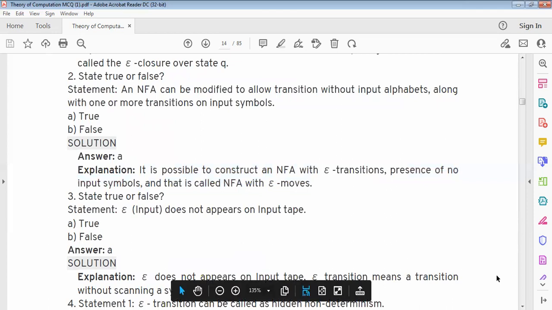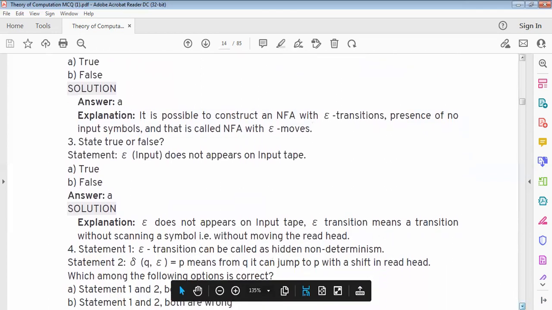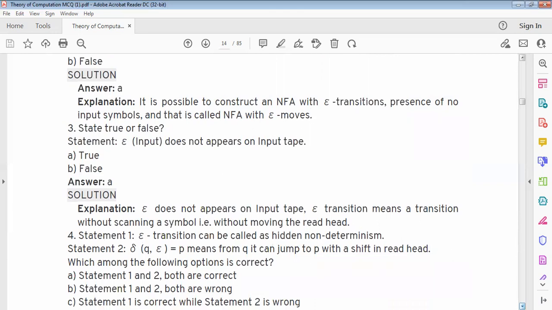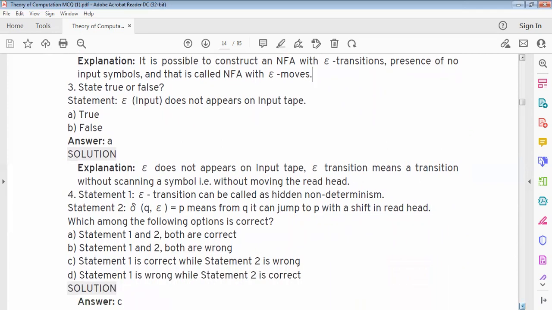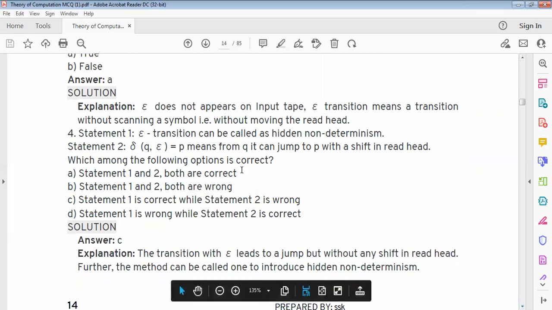State true or false. Statement: epsilon input does not appear on input tape. Answer is A, true, because epsilon does not appear on input tape. Epsilon transition means a transition without scanning a symbol, that is without moving the read head.